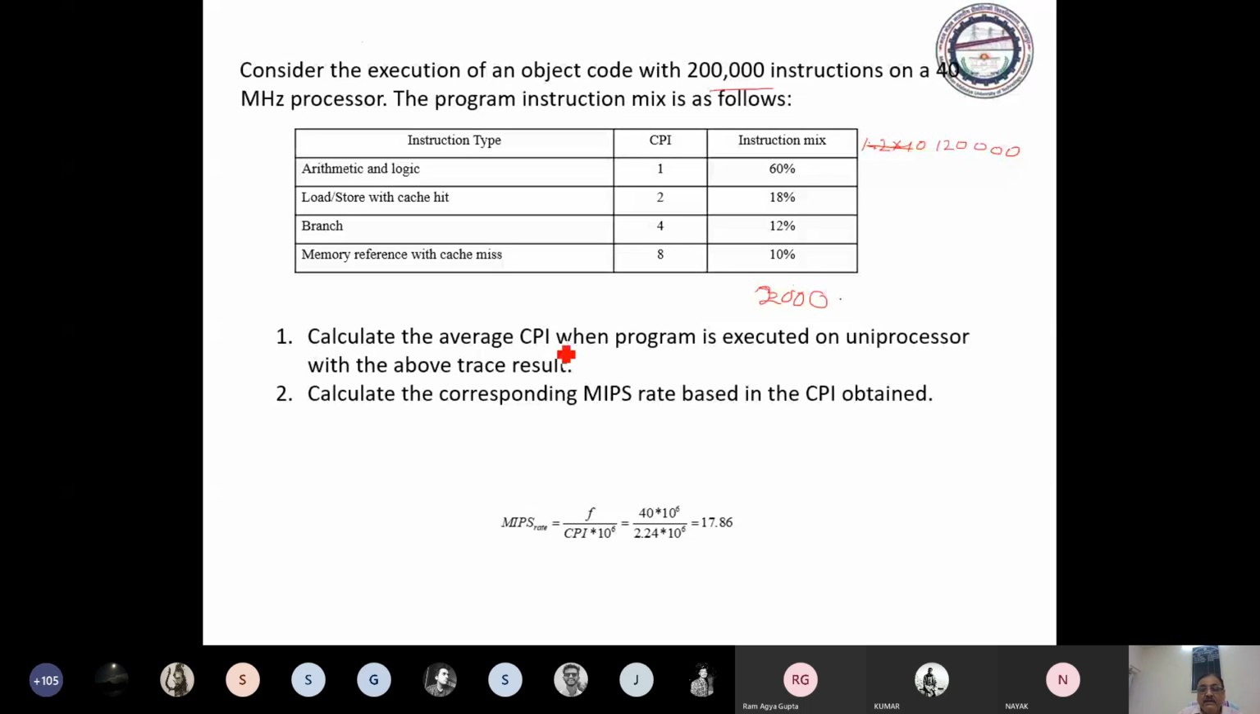ये आप लोग समझ रहे हैं ना? Any one of you? 18% of the total number of instructions, which is 2 lakhs, is 36,000. But each instruction needs 2 CPI, means 2 clocks. So multiplied by 2.